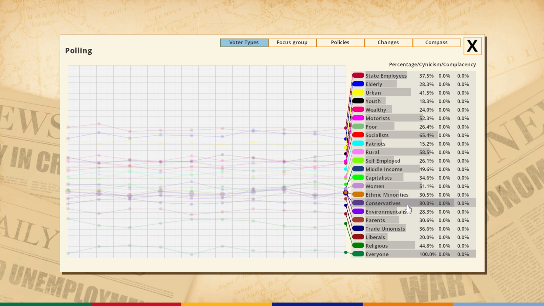Now this will obviously adjust per quarter, because pretty much every single next turn is over the span of 3 months. So we have 5 years times 4. We've got about 20 turns before our next election. I believe I'm doing the math right. So we're going to want to definitely appeal to the conservatives of the country. That way I can just get elected again.